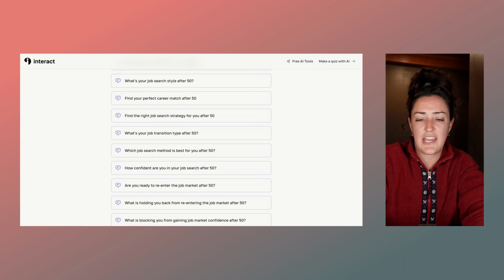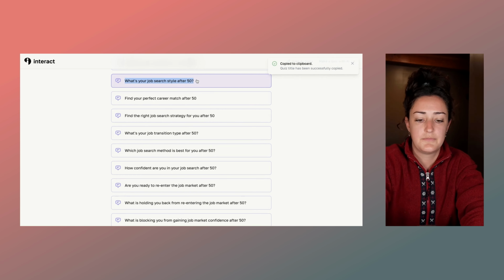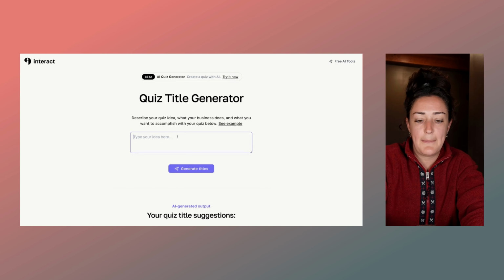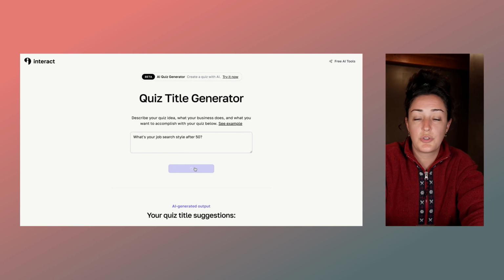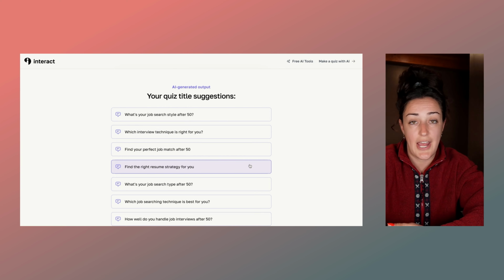Another tip, if you don't love these titles, a lot of these ones specifically seem a little similar, is let me copy this. And I'll simply add it back into the generator to regenerate titles based on this topic. Let's see what it comes up with. Look at these new titles. Which interview technique is right for you? Find the right resume strategy for you.